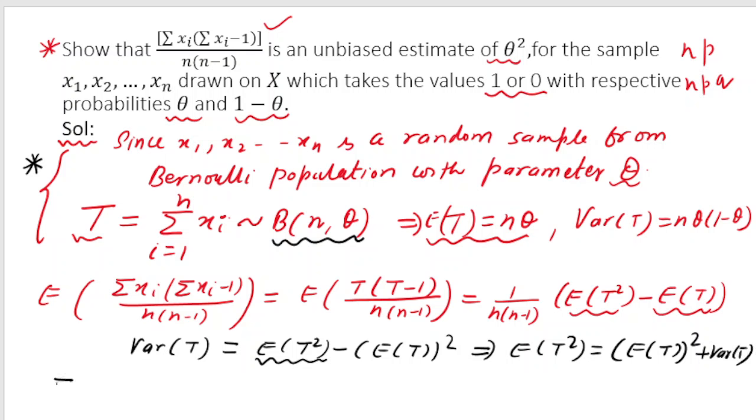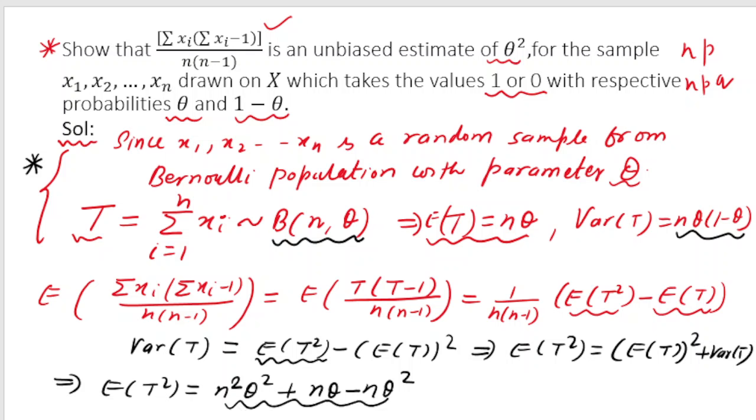So it means expectation of t square. What is expectation of t whole square? That is n theta whole square, that is n square theta square. And what is variance of t? That is n theta into 1 minus theta. So if you allow me, I can write n theta minus n theta square. I hope it is making sense to you. So this is the value of our expectation of t square. Since we don't have space, I am moving into the next page.